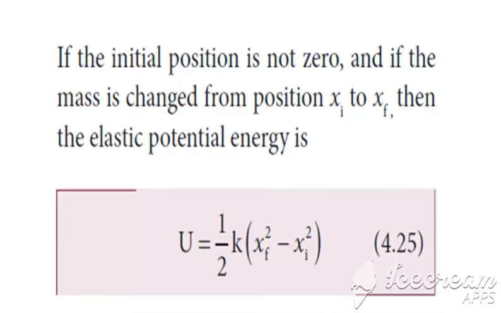Clear with this? Suppose we have the two values xi and xf, this can be written as, because we already have the formula half k into x square, is it not? Now substitute this xf and xi here, so we get half k into xf square minus xi square.